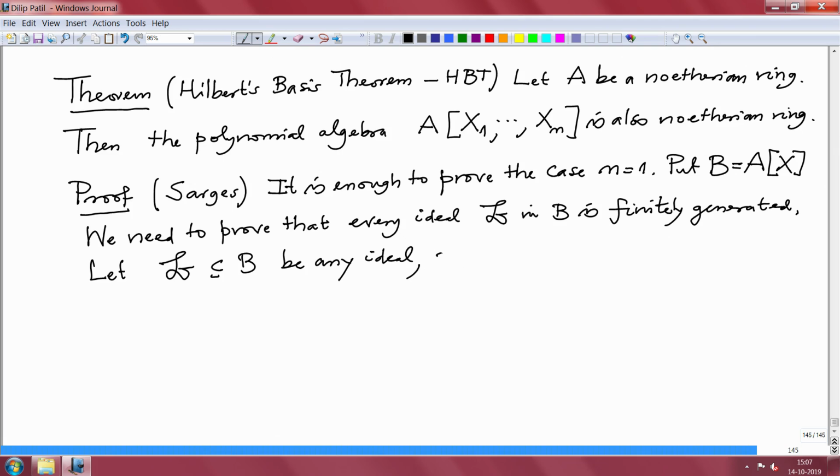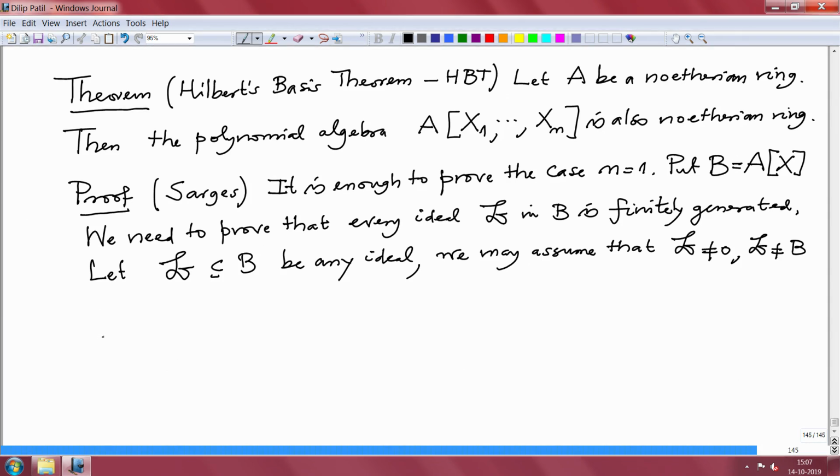We may assume that this 𝔟 is non-zero and 𝔟 is also not the whole ring B. If 𝔟 is zero it is generated by the element 0, and if it is the unit ideal it is generated by the element 1. So in both cases it is finitely generated, therefore we can assume this.